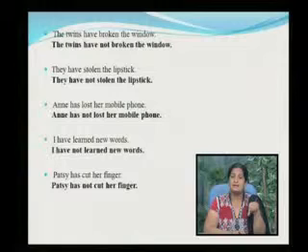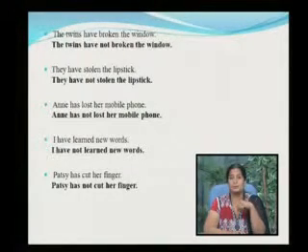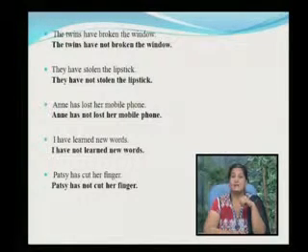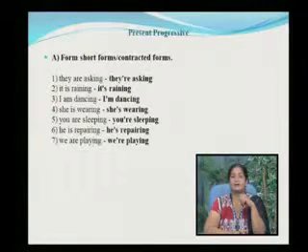The twins have broken the window. The twins have not broken the window. They have stolen the lipstick. They haven't stolen the lipstick. Anne has lost her mobile phone. Anne has not lost her mobile phone. I have learned new words. I have not learned new words. Patsy has cut her finger. Patsy has not cut her finger.